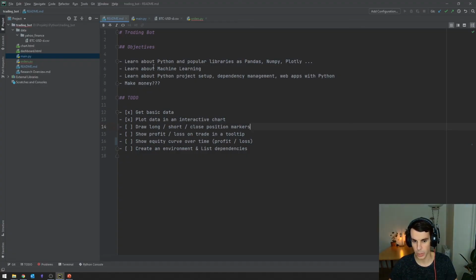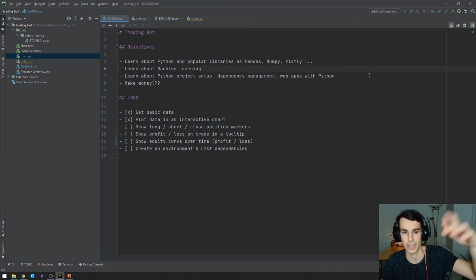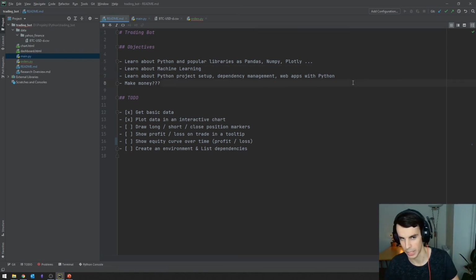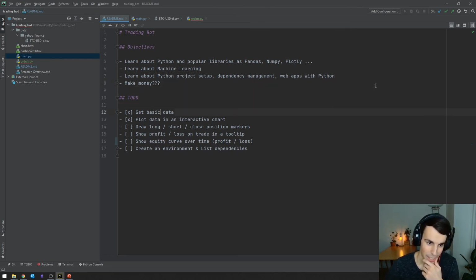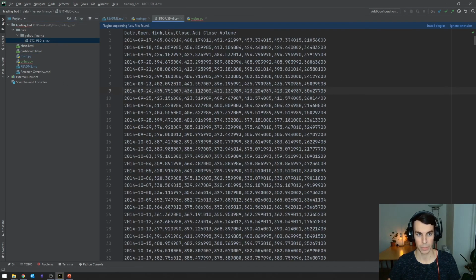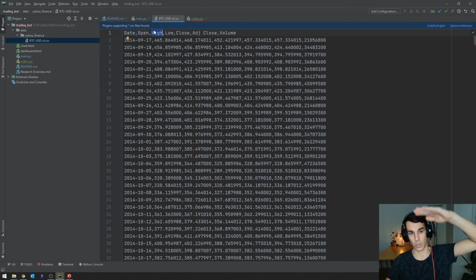So I've got a basic project set up. My main objectives are to learn about Python and these libraries and machine learning, and maybe make money. That would be super nice, but if I don't, I will not be mad. What I've done so far: I got basic data from Yahoo Finance and downloaded it in a CSV file. It looks like that. You have the date. It's a daily chart, so for every day we have where the price opened, where the high was, where the low was, and where the price closed. And we even have the volume. I didn't notice that. That's pretty cool.